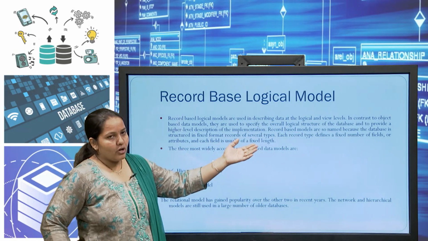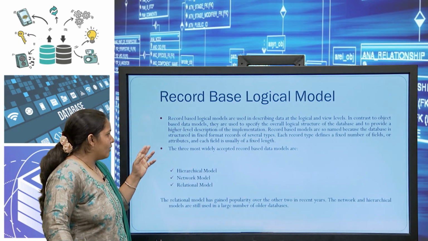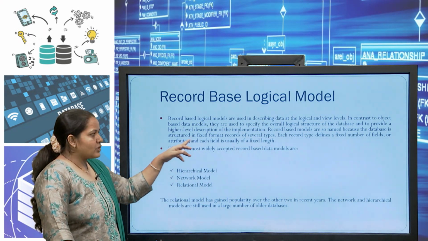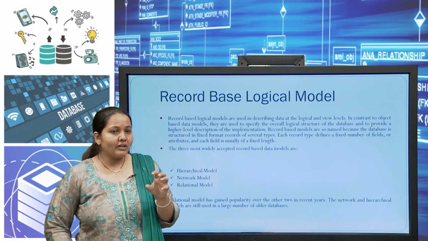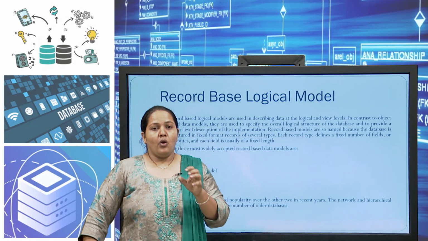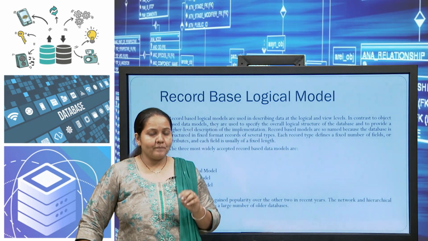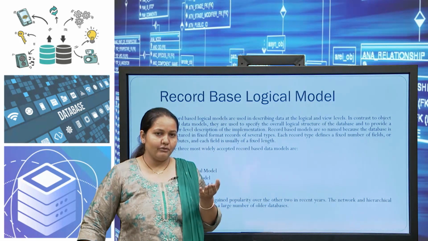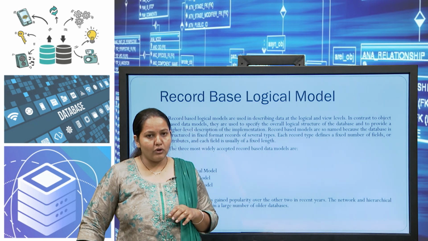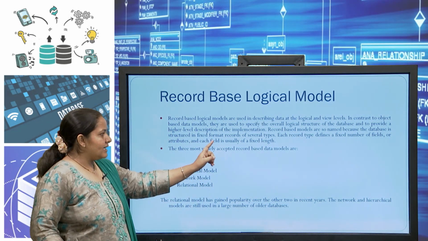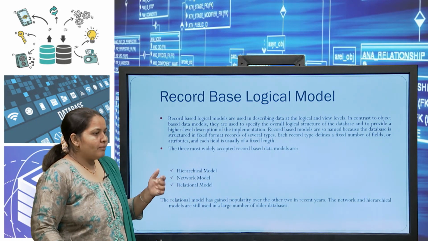Record based logical models are so named because the database is structured with a fixed format of records. That means whatever data we are storing in our schemas, that fixed format, the domains from which the values come, are all defined in these record level models.